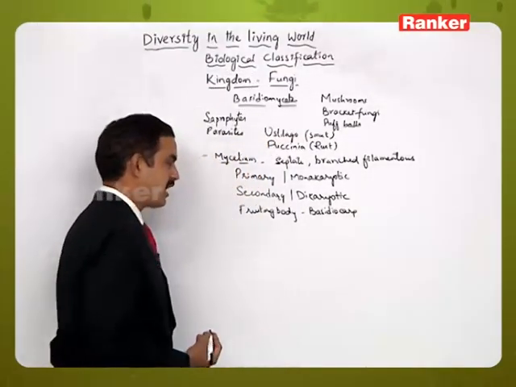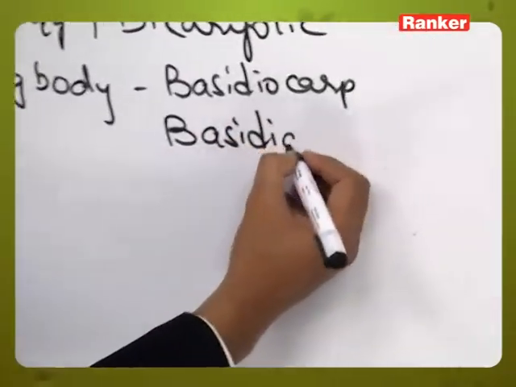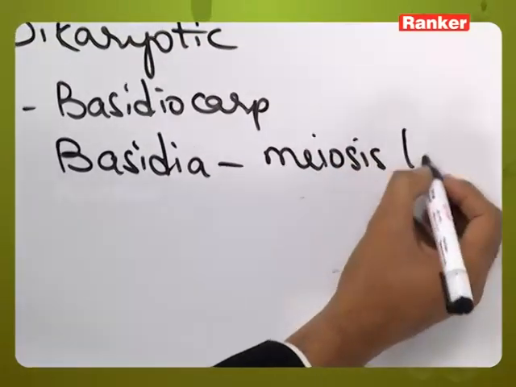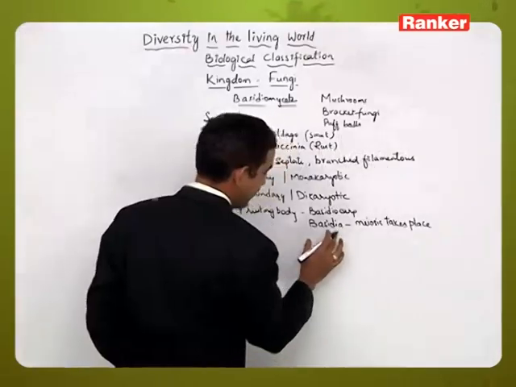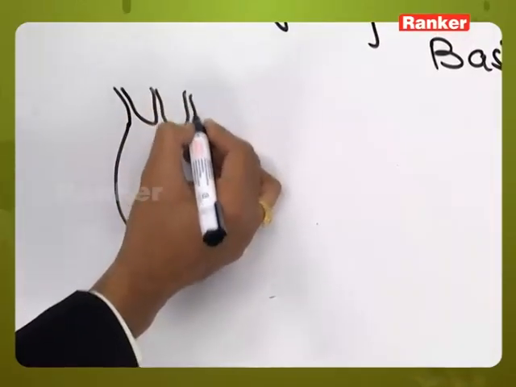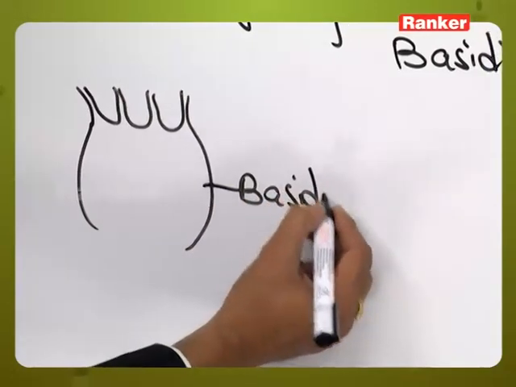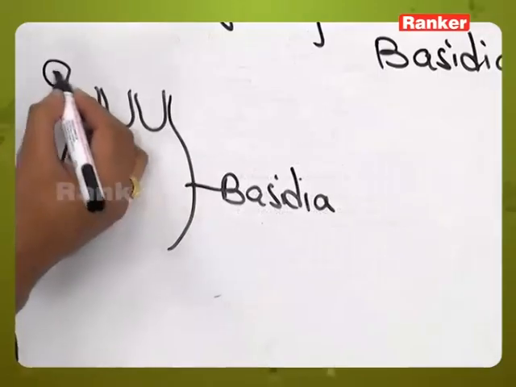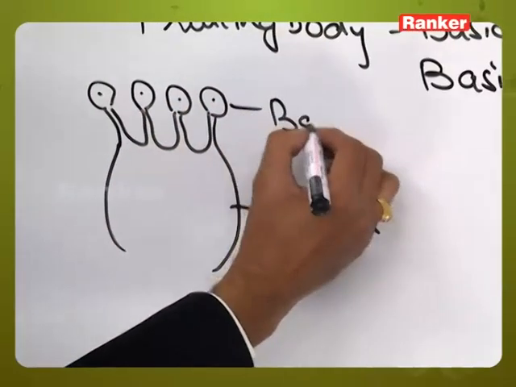Here this basidiocarp contains basidia. Inside this basidia meiosis takes place, and the basidia, once the meiosis occurs, will produce 4 haploid structures. So this is a basidia formed on each of the basidiocarp, leading to the formation of 4 haploid structures as a result of meiosis. These are called as